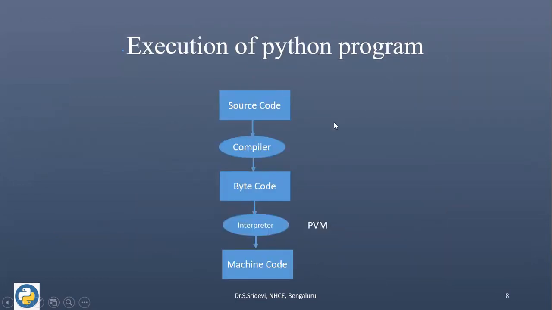The process of execution is shown in this particular figure. First, we have the source code. The compiler will be converting the source code into bytecode, and then we will have the interpreter which will accept this bytecode and it will convert that into machine code. And this interpreter is also known as Python virtual machine.